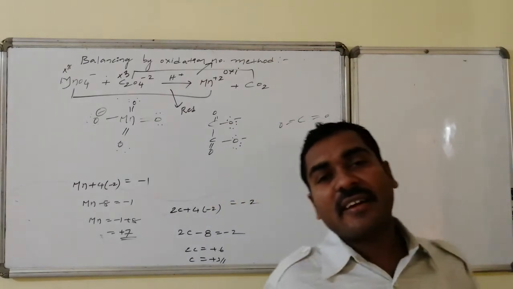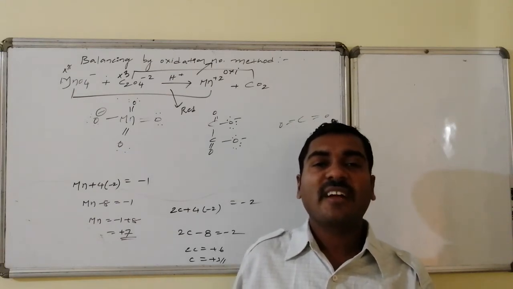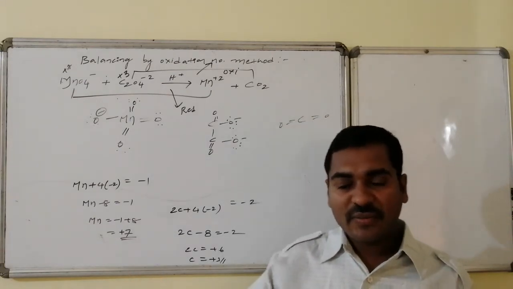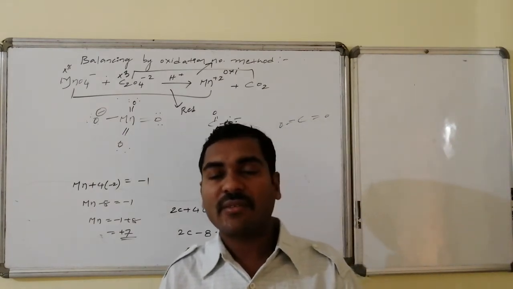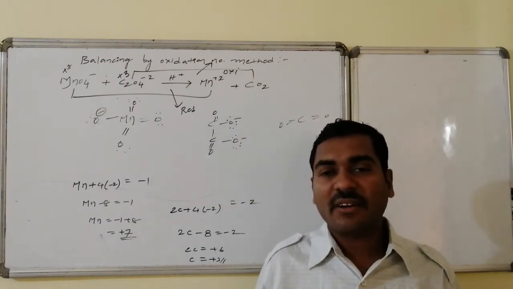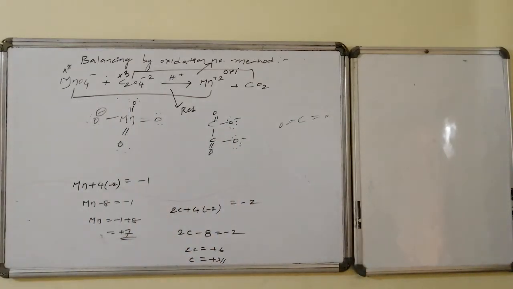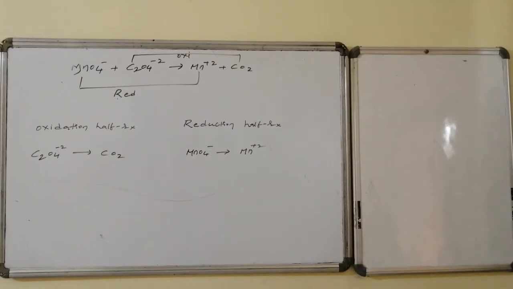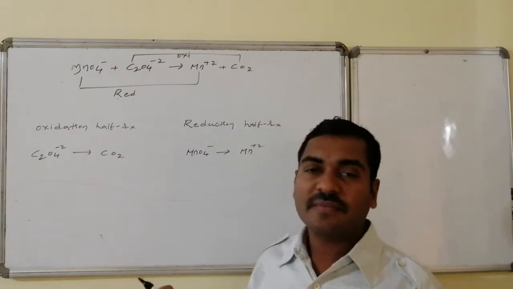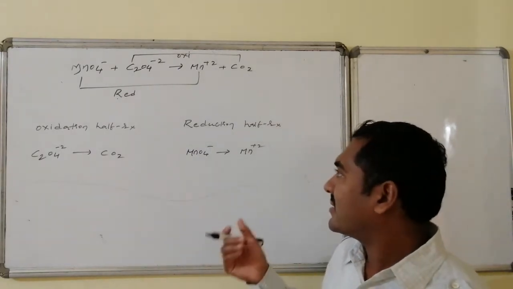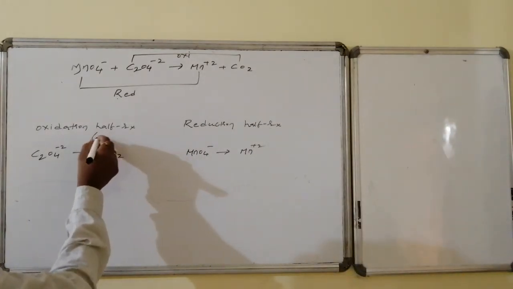Now, in the entire reaction, we have identified in the reactants and products which species is undergoing oxidation and which is undergoing reduction. Now we will make that into 2 halves. Oxidation is the first half, and the second half is reduction. Hence we will write the oxidation half reaction and the reduction half reaction separately. I divide the total equation into 2 halves. Oxidation means losing of electrons, whereas reduction means gaining of electrons.